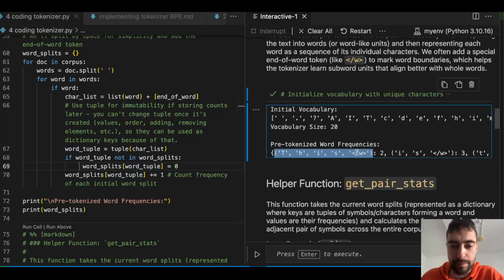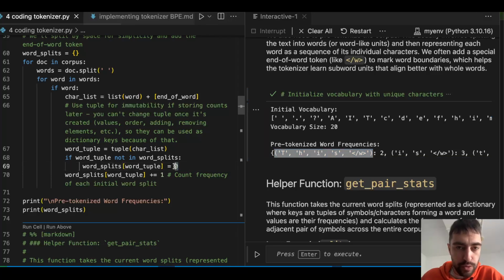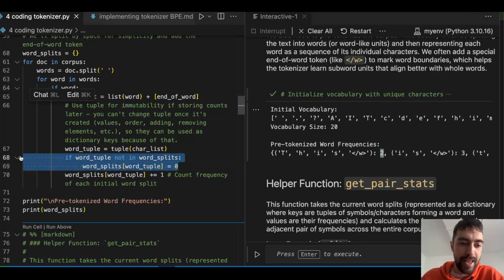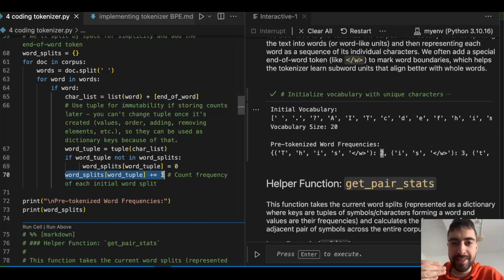This is the key, the tuple, and we will initialize it at 0. We will set the count, the amount of these words, at 0 if it doesn't exist. And then after that, regardless of whether it existed or not, now it exists, and we will just increase the count by 1.